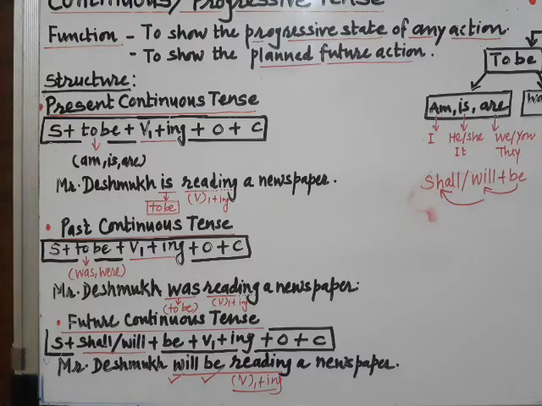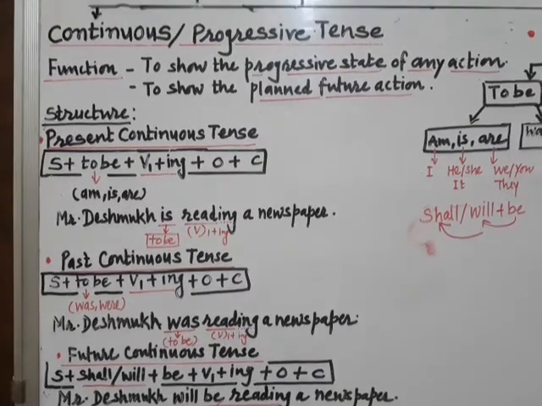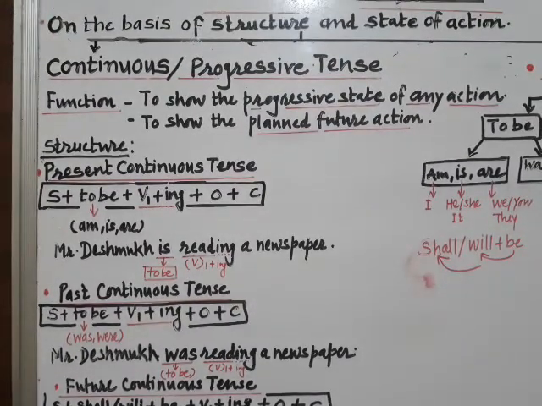I hope you have understood the basic concept of continuous tense. Let me repeat that this continuous tense is basically used to show any half finished or a continuous state of any action. At the same time, it is used to show some planned future actions which are likely to happen in the immediate future.